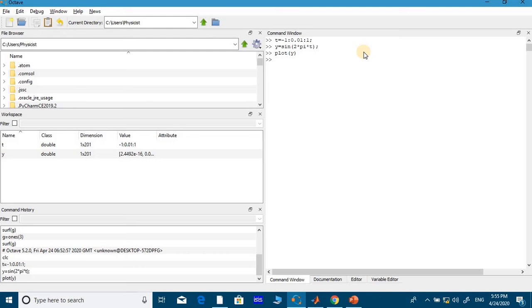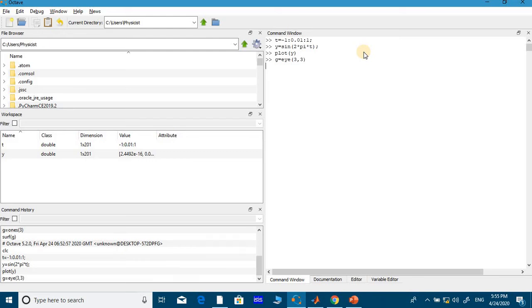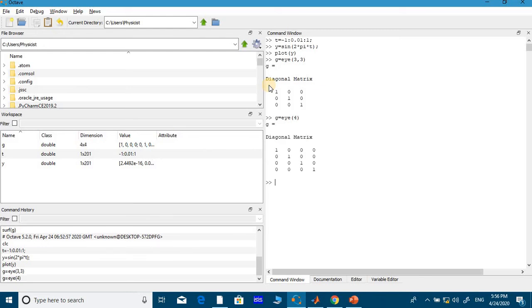So this is how MATLAB and everything is working, and I will show you another interesting concept in Octave. Let's say for example some variable g, I am generating an identity matrix. A 3 by 3 matrix, eye of 3 comma 3. You just enter, see, you get the identity matrix, right? If you want 5 by 5, you just click the up arrow, and you need not write 3 comma 3 every time. If you write 4, it will print 4 by 4. This is how we can do the matrix.